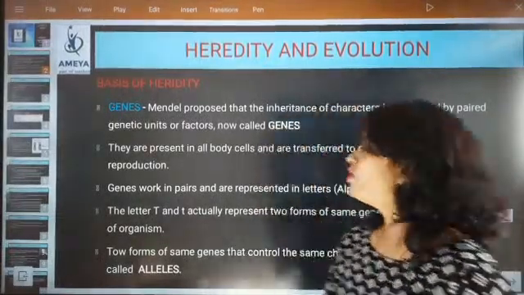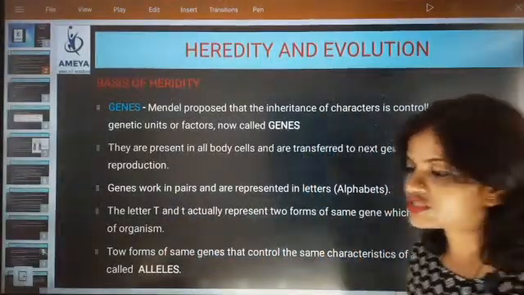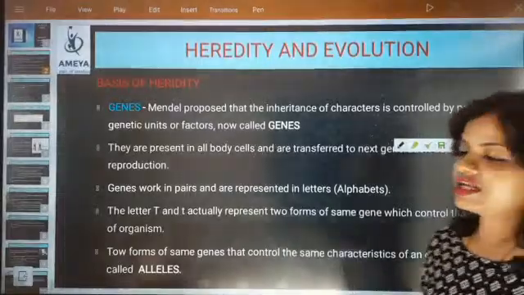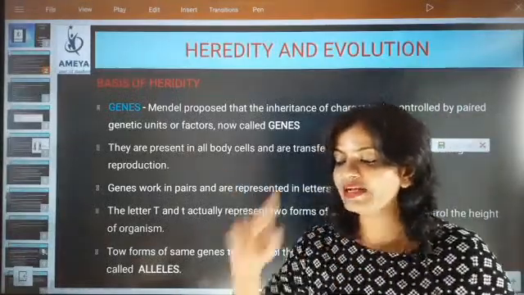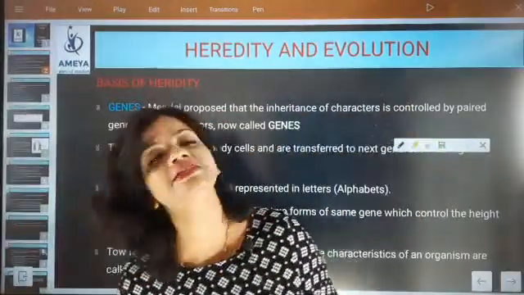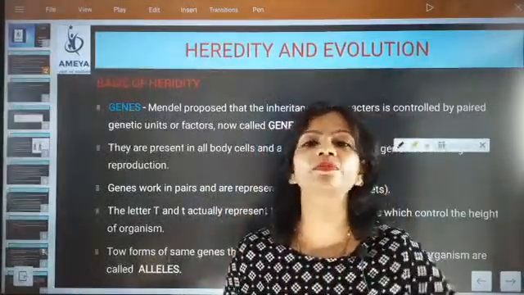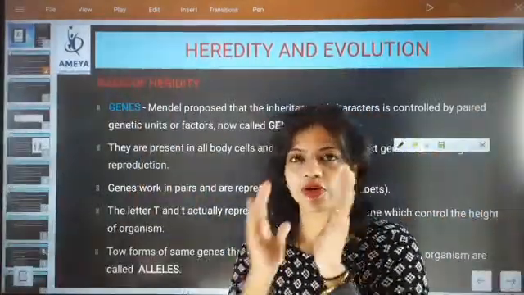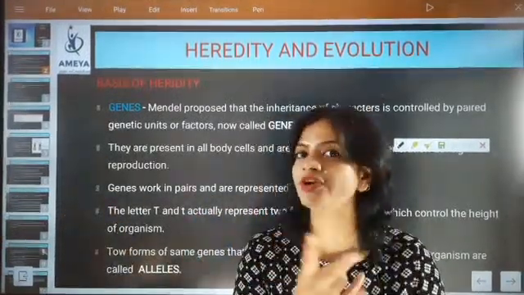Here the letters T and t represent two forms of the same gene. T stands for tallness. A single gene cannot stand alone, because selection of characters is involved. The gene always carries one piece of information from the father's side and one from the mother's, because when we talk about germ cells, there are two different types of germ cells.